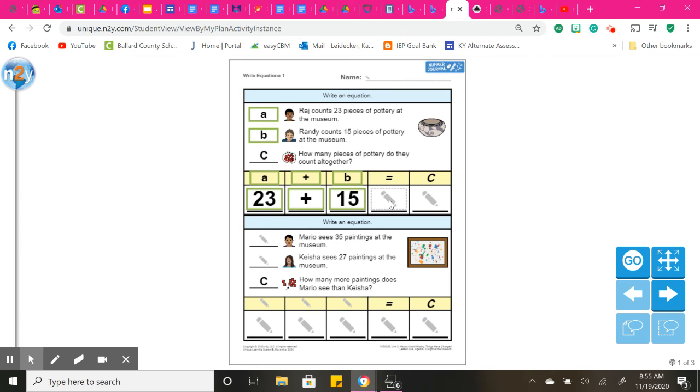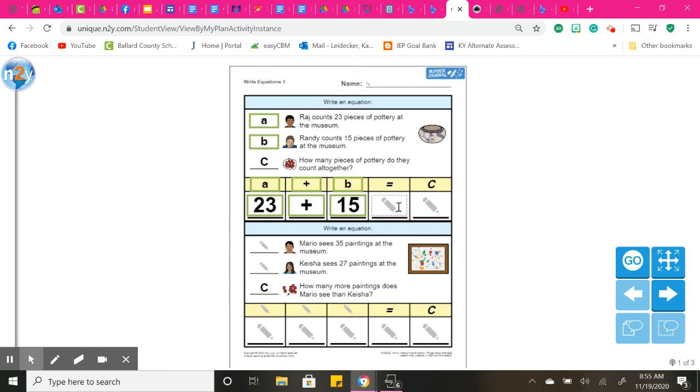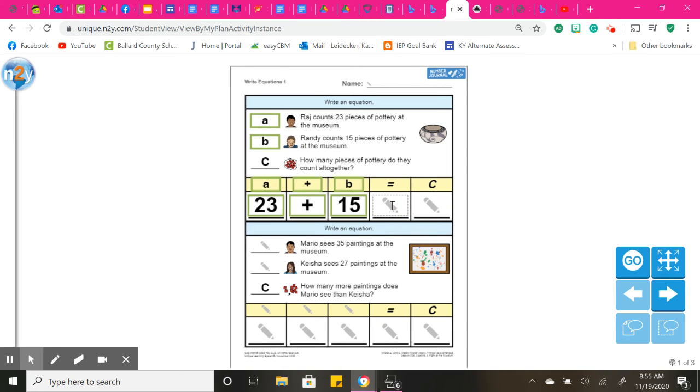Oh, so this is going to be equals here. C was unknown, so C is going to stay C. And then we're going to write the equation. So A was Mario, B was Keisha, C was our unknown.